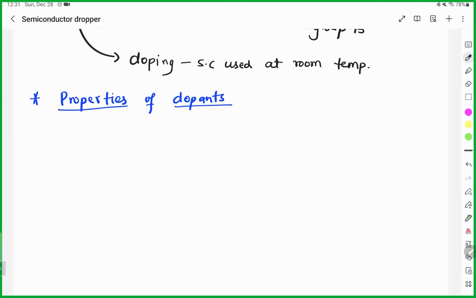For example, in genetics, Mendel used the pea plant, and Thomas Hunt Morgan used the Drosophila fruit fly. Correct. So why are we using only those? What is the specialty? Short lifespan, easy to grow, easy to observe, and easy demarcation between male and female. So when you understand this property, it becomes easy for you to utilize the specific material. Are you observing how I am adding biology in physics?